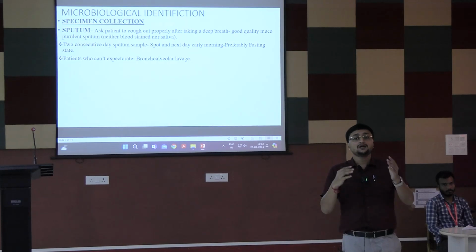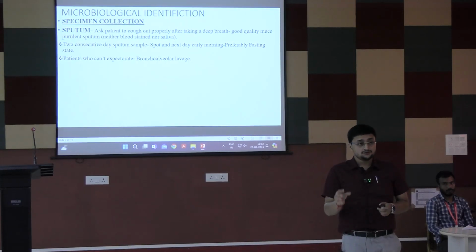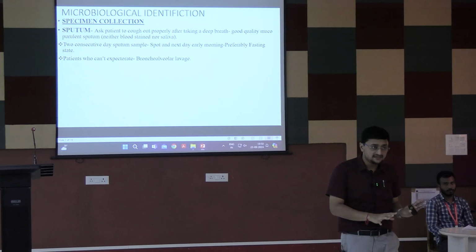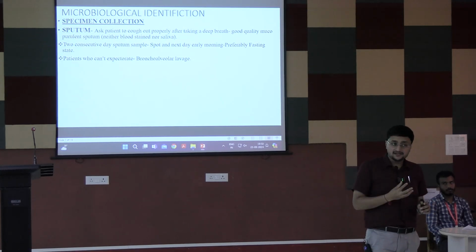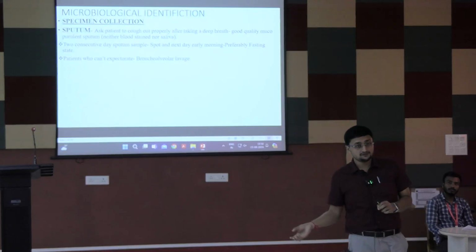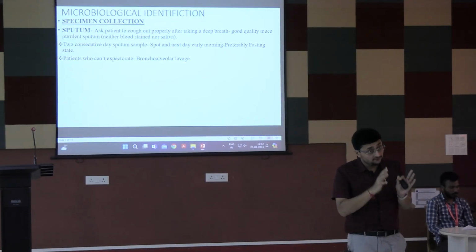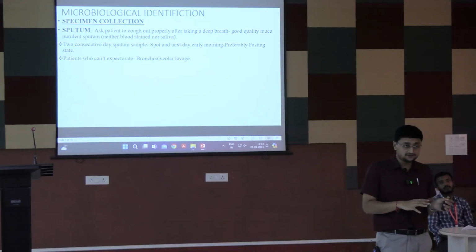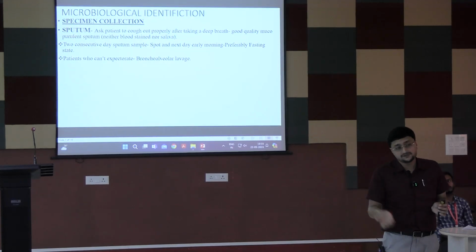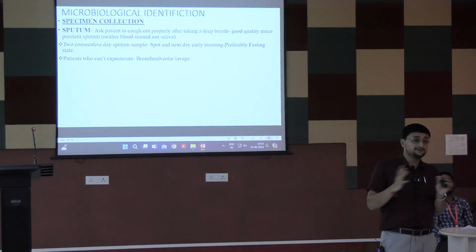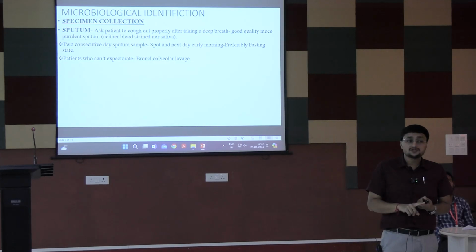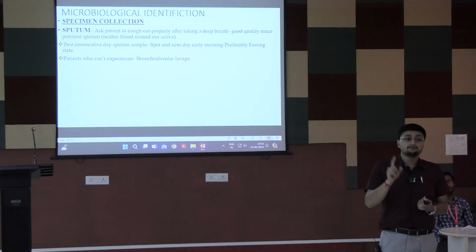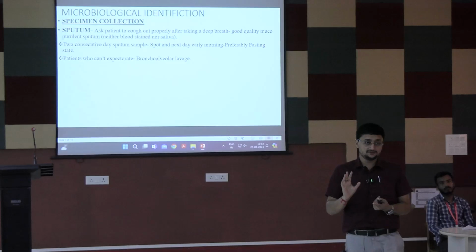How to induce? You ask the patient to sit, preferably upright, and firstly nebulize the patient with a SABA, a short-acting beta agonist bronchodilator, followed by nebulization with hypertonic saline. After nebulization of the hypertonic saline, do chest physiotherapy. Then the patient may expectorate. But mind it, don't collect saliva. Always collect mucus or mucopurulent expectoration.